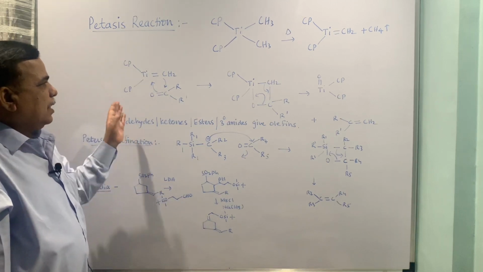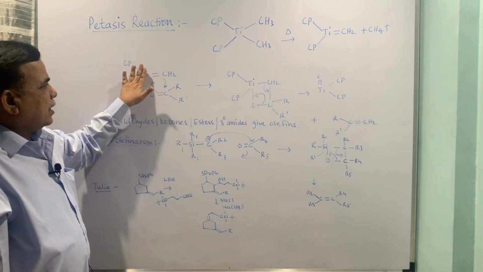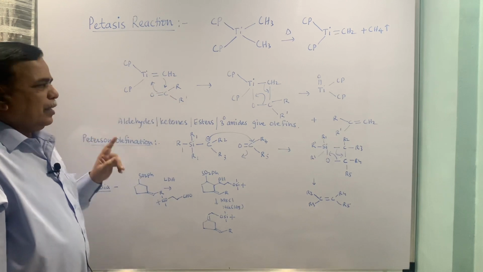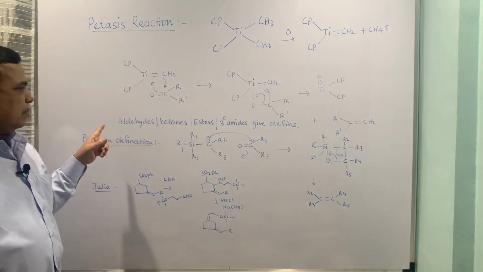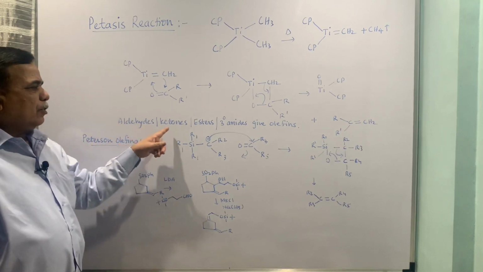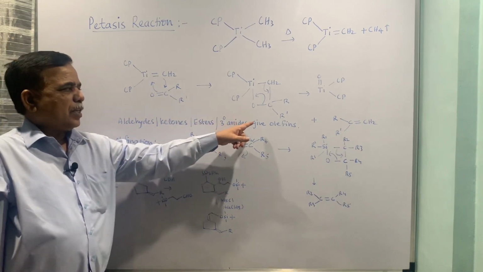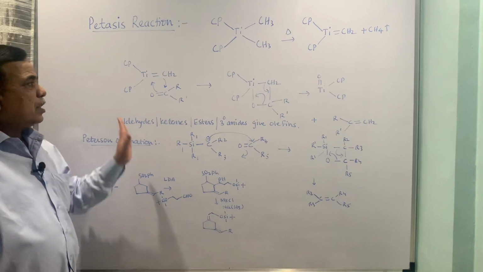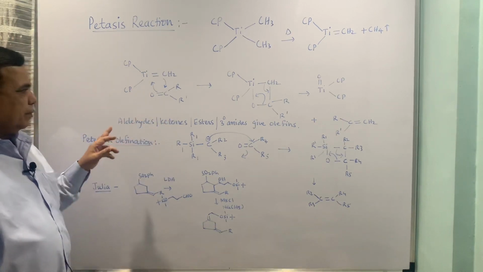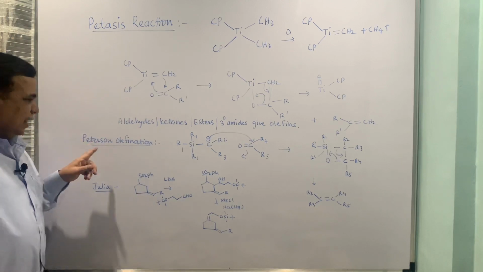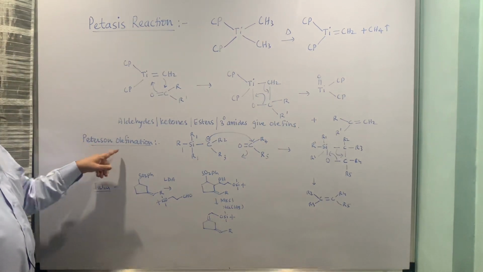So basically we can replace this titanium by the carbon of the olefin. This is useful in converting aldehydes, ketones, esters, tertiary amides to olefins. So this is a very useful reaction for the conversion.